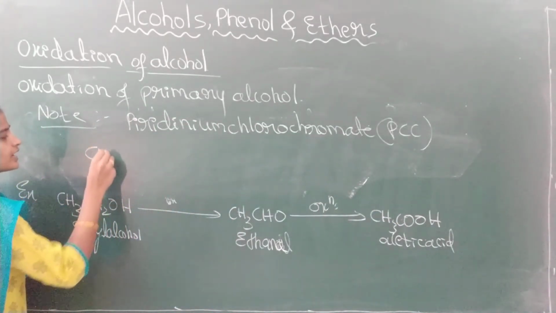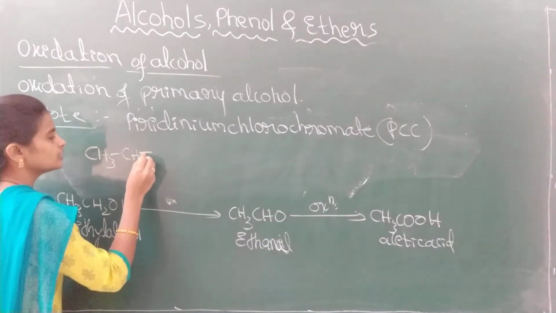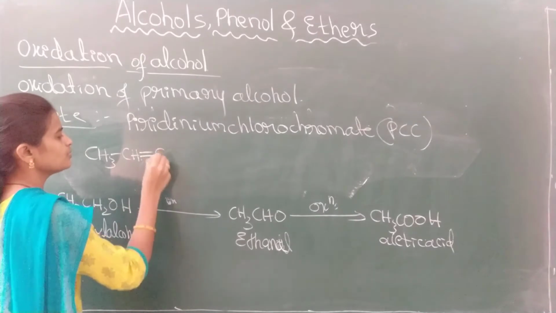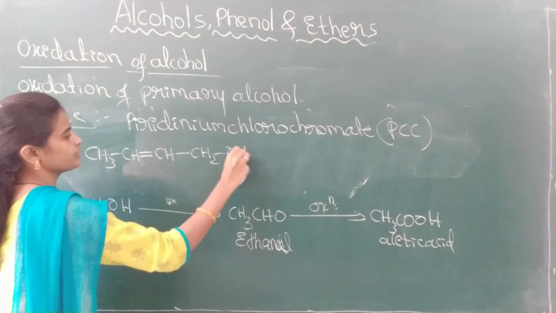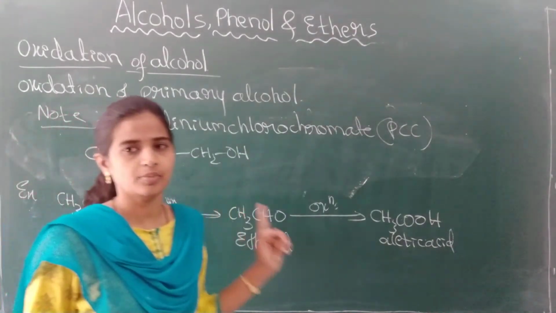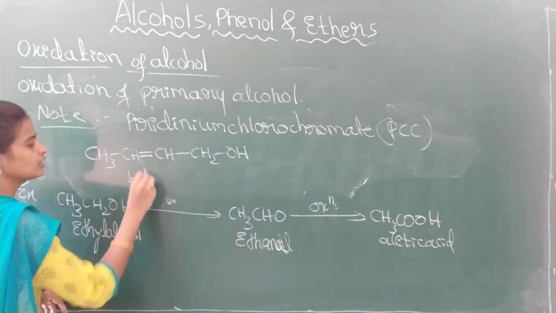One example I will write which is given in the NCERT: CH3CH=CHCH2OH. If I want this primary alcohol, which contains a double bond, to be oxidized, what is the name of this one?